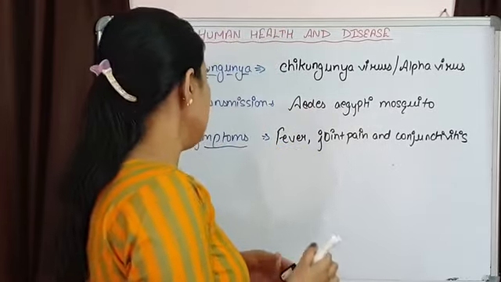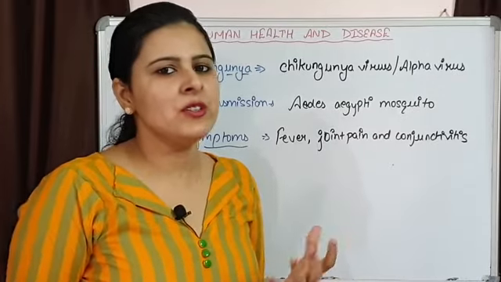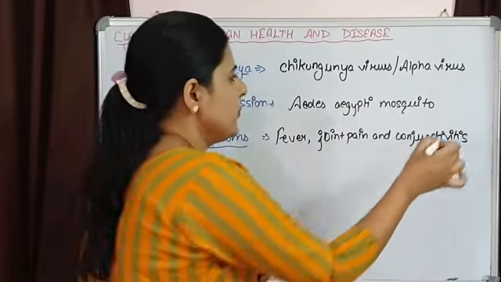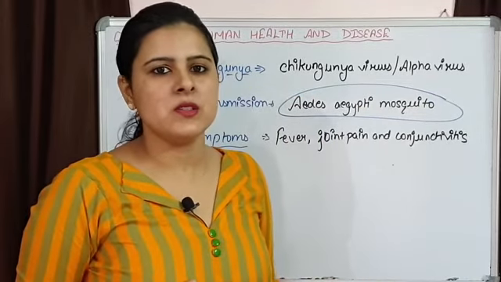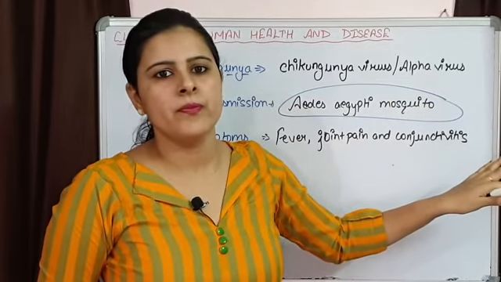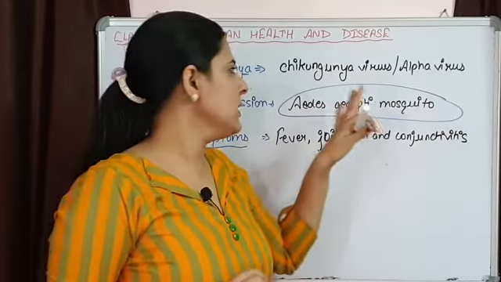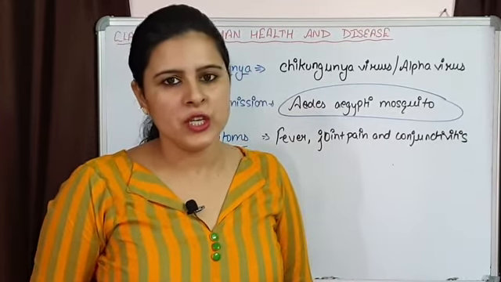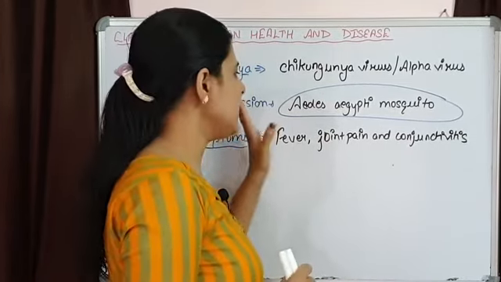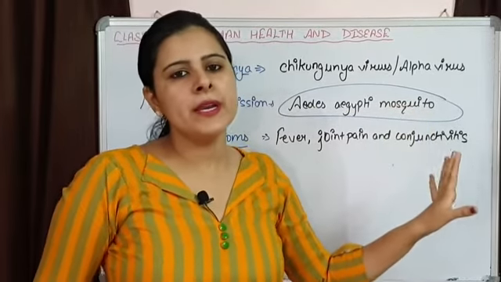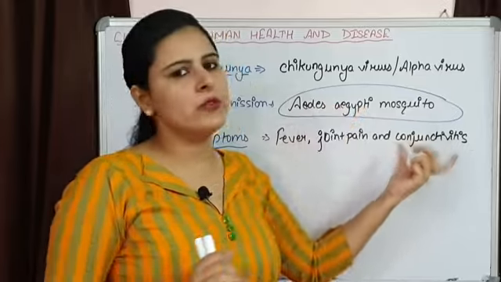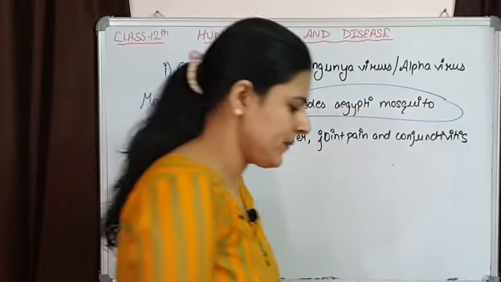And if we talk about prevention, then if we destroy the breeding places of mosquitoes, there will be prevention of chikungunya. So chikungunya can be prevented by simply destroying all those places where mosquitoes breed, or by destroying the larvae of these mosquitoes.